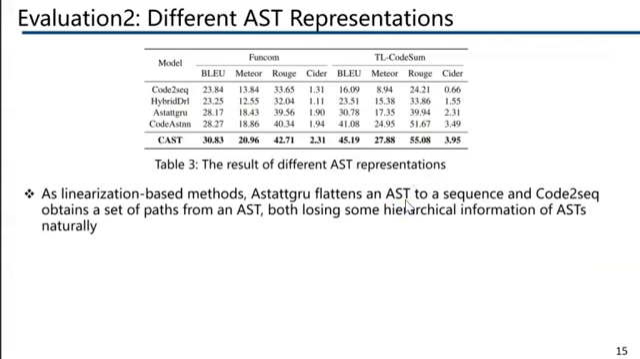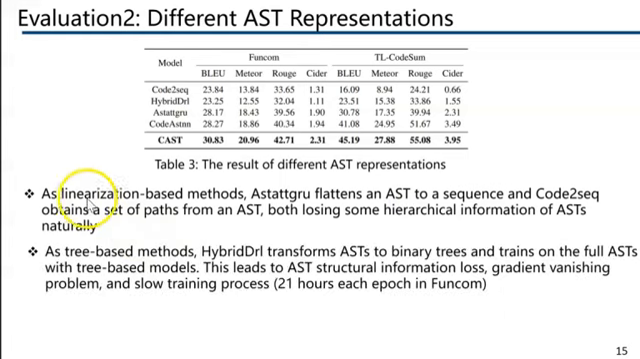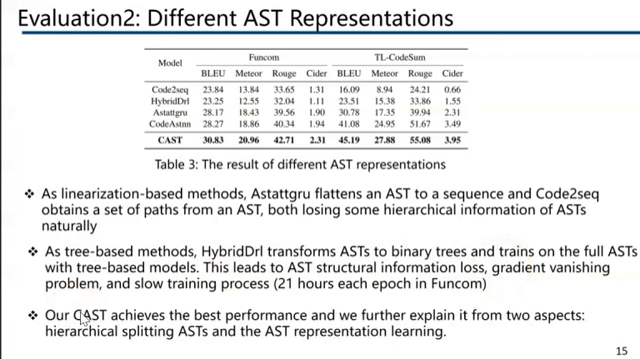We also evaluate the performance of different AST representations by comparing CAS with Hybrid-DeepCom, code2seq, ASTNN, and CodeLCN. As linearization-based methods, they naturally lose the hierarchical information of the AST. As tree-based methods, they cost too long training time and do not perform well. Our model achieved better performance, and we will further explain it from 2 aspects: hierarchical splitting of the AST and AST representation learning.